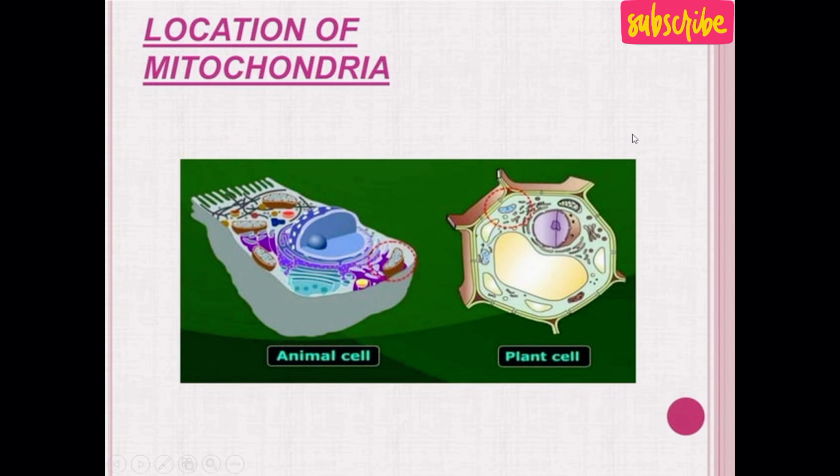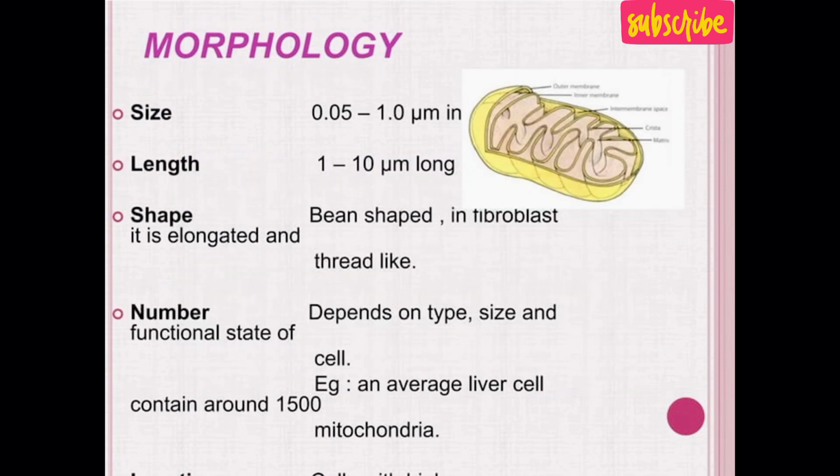Location of mitochondria. As I told you, mitochondria are present in all eukaryotic cells, for example, protists, fungi, plants, as well as animals. Morphology: the size of mitochondria is from 0.05 to 1 micrometer in diameter and their length is from 1 micrometer to 10 micrometers. The shape may be thread-like, it may be circular. The shape of mitochondria may vary in various types of cells, while the number of mitochondria per cell also varies. It depends upon the type, size, and functional state of the cell.